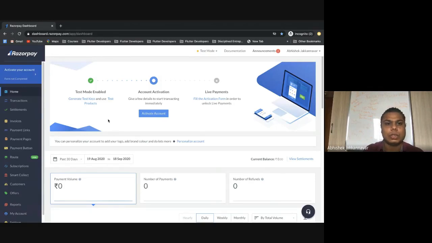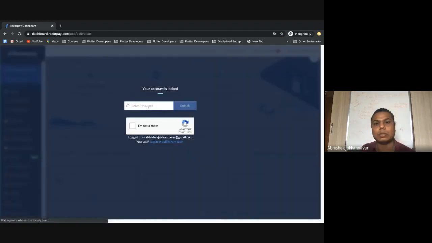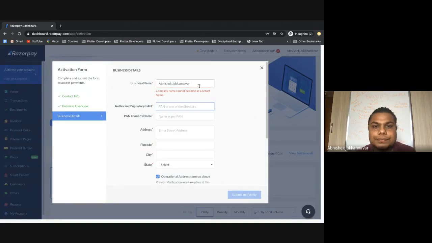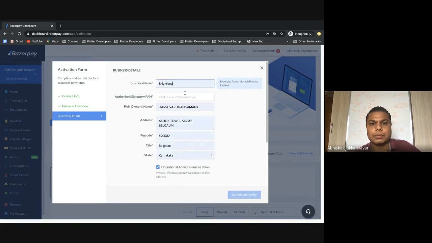Now here, after you are here, basically you have to activate your account. It will ask you for your activation. For this, you have to write your business name. I'll just put in my business name.